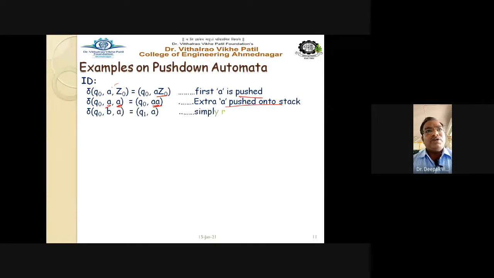Now B is found. If B is found in the input, then simply read B and do nothing. If B is there and A is on the top of the stack, then Q1 A. So we are not going to do anything. A will remain as it is. We are not going to pop or push, right? Simply read B. Here we are only changing the state Q0 to Q1.